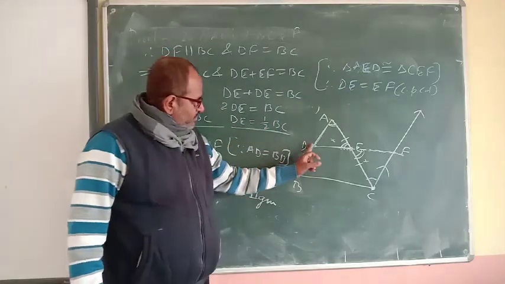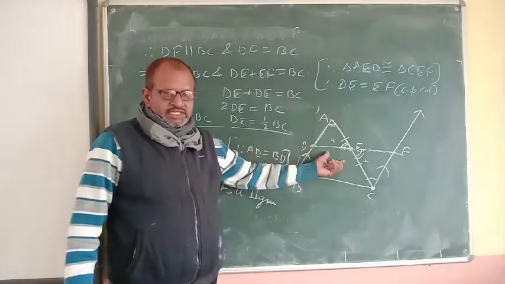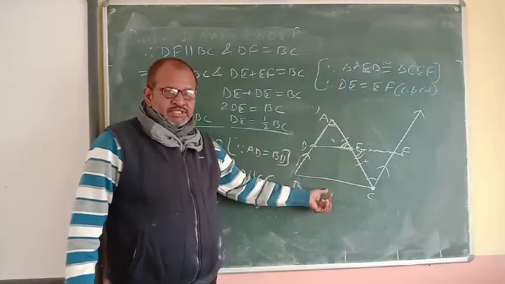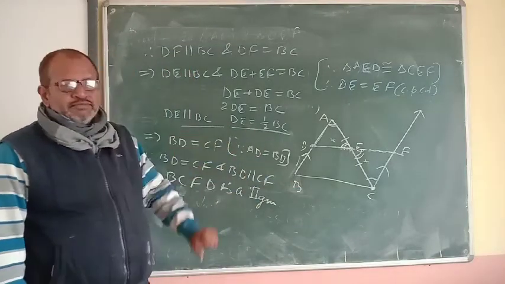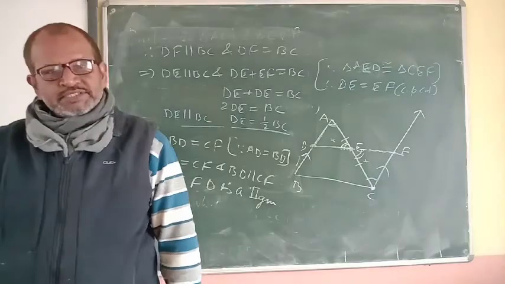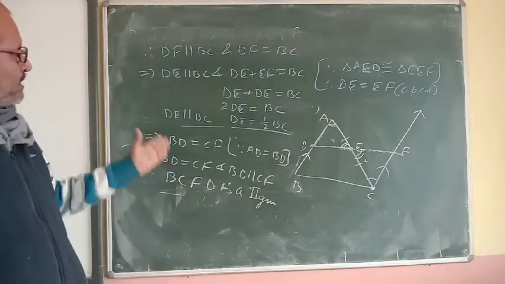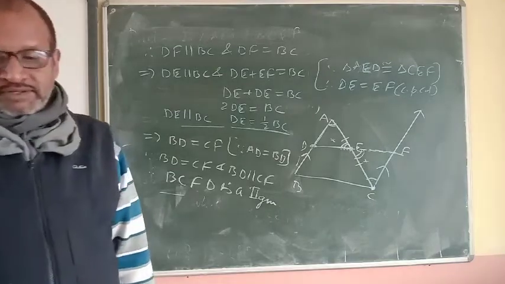So the line segment joining the midpoints of any two sides AB and AC, that is DE, is parallel to the third side BC and equal to half of BC. So this theorem is proved. It was the midpoint theorem. Now we will see some problems based on the midpoint theorem.